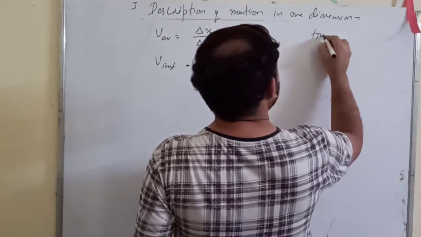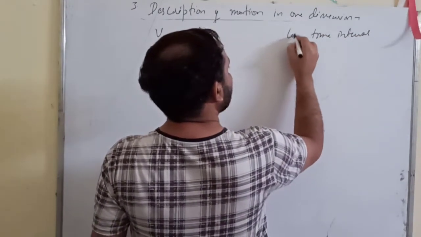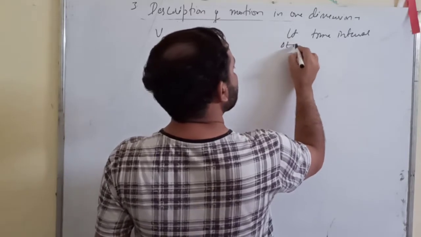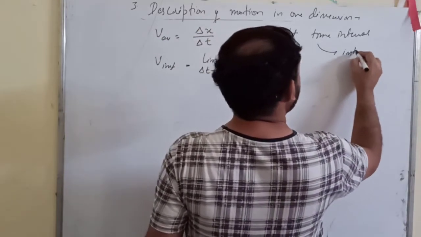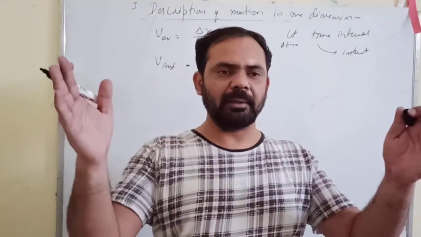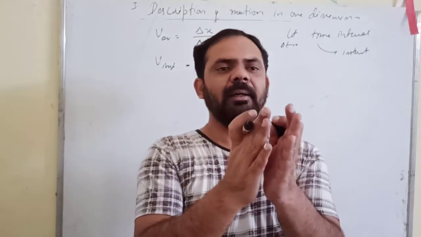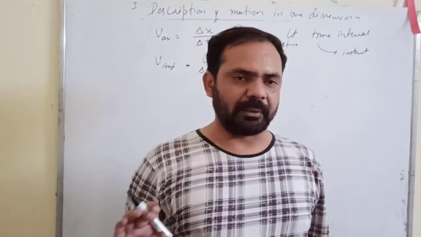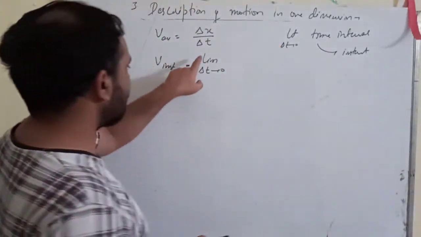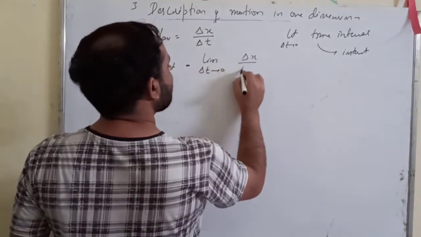Your time interval with the condition limit delta t tends to 0 is nothing but an instant. You can simply understand that a time interval is a span of time. If you go on decreasing it, finally it will become an instant. So if I put this condition, then what will I get? Delta x upon delta t.